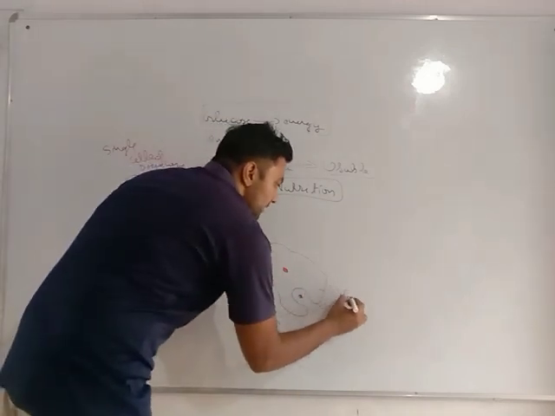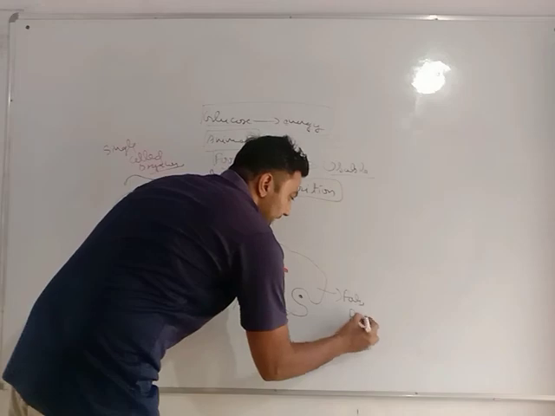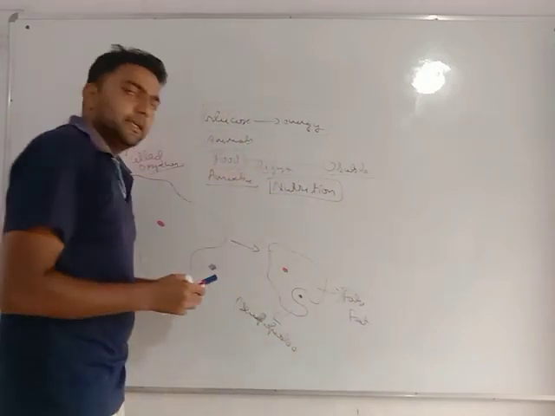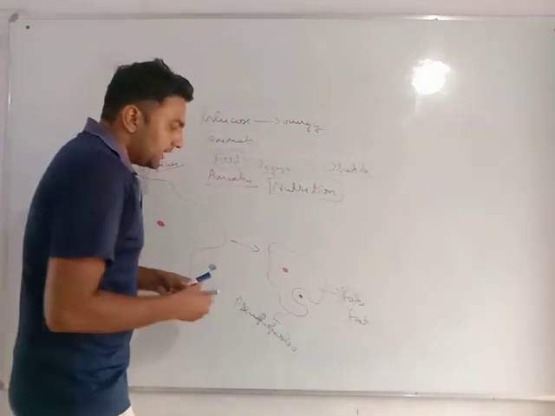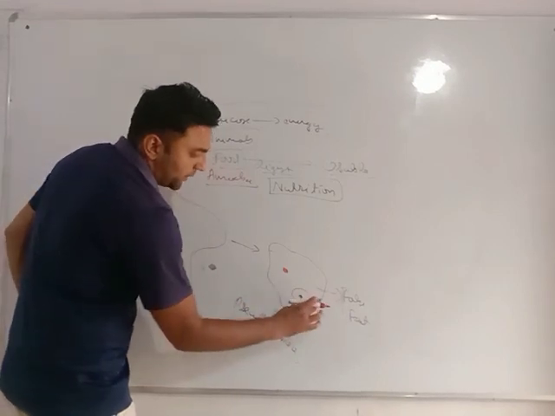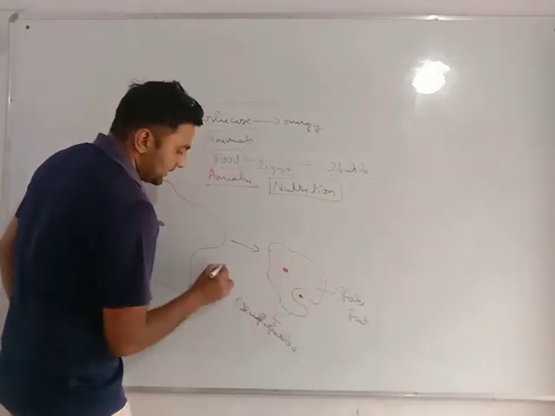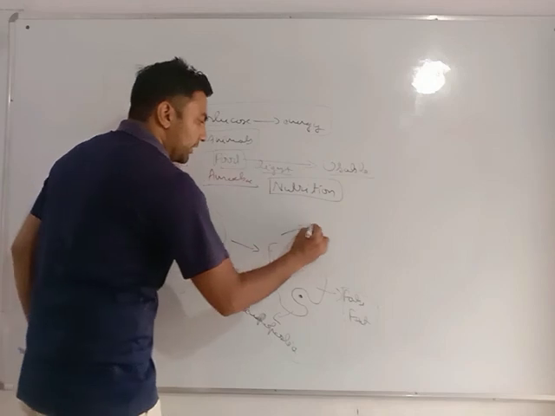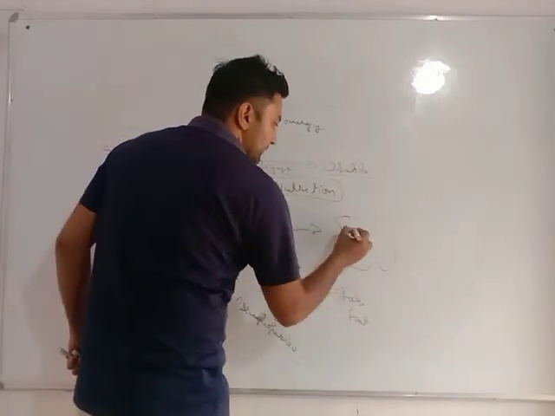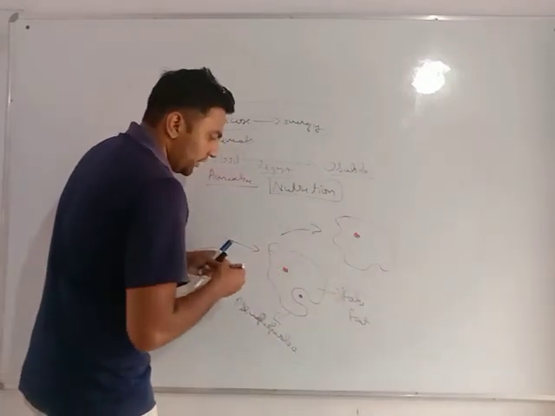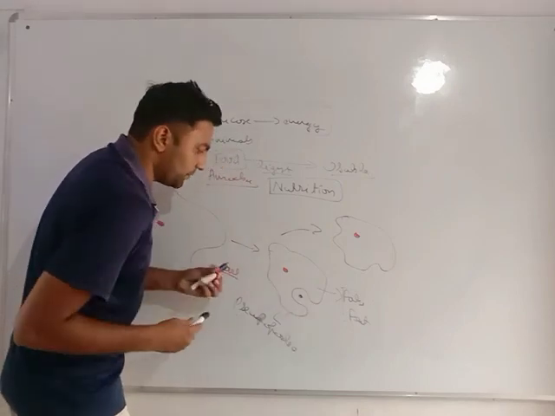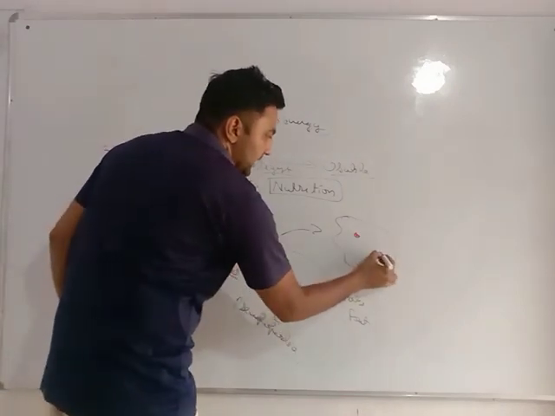Pseudopodia are also known as false feet. After that it joins these two ends, these two parts of the body, and now the food particle is inside the body.